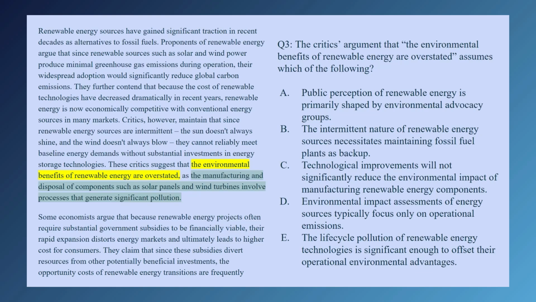If the pollution created in the life cycle of renewable energy tech was not significant enough to offset the operational advantages, then the conclusion that the benefits are overstated doesn't follow from the premise that manufacturing and disposal of necessary components of the life cycle generate significant pollution to make the environmental benefits of renewable energy overstated. So, E is necessary.